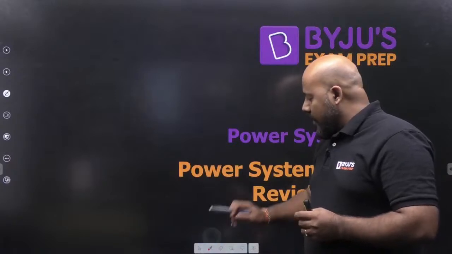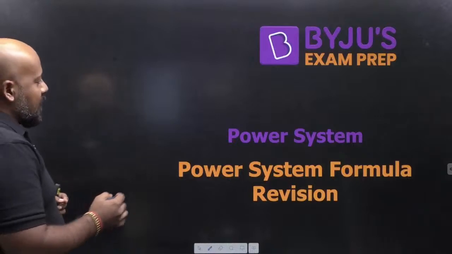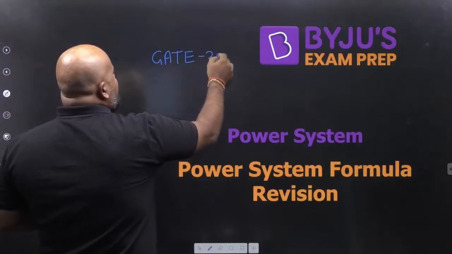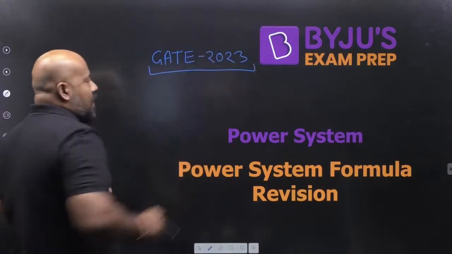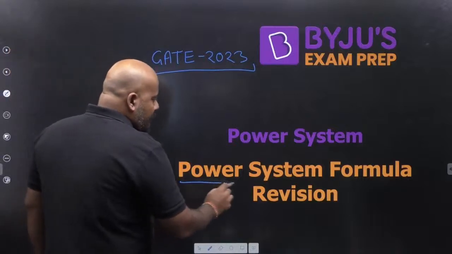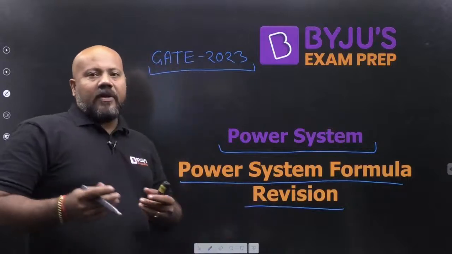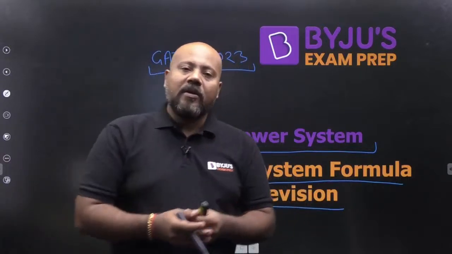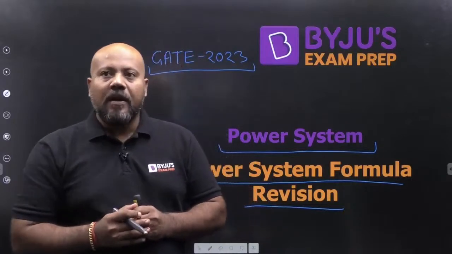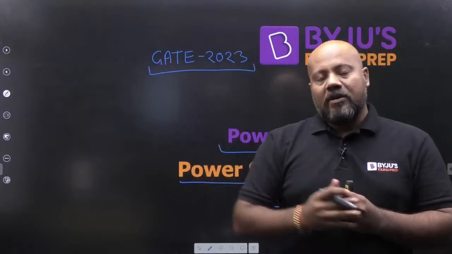हैं कि इस सेशन में हम करने क्या वाले हैं और हमारा एम क्या है। इस सेशन में हम क्या अचीव करना चाहते हैं। तो बेसिकली GATE 2023 को हम टारगेट करेंगे। आने वाले the coming GATE 2023 examination we are targeting, and we are going to have a complete revision of power system important formulas. And when it comes to the formulas, you can understand that formulas alone are not going to be enough until and unless the concepts are going to be infused in that. So I will be focusing both in the formulas with regard to the concepts also.